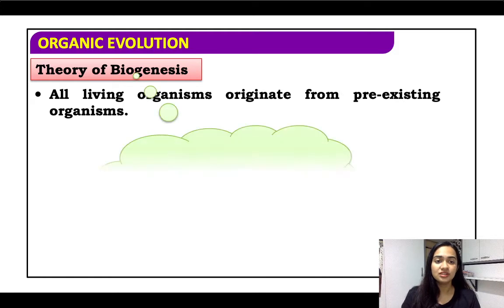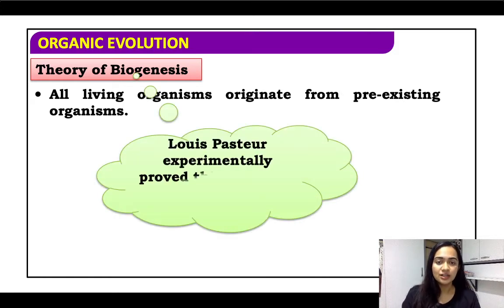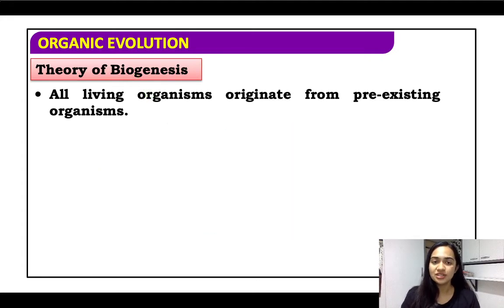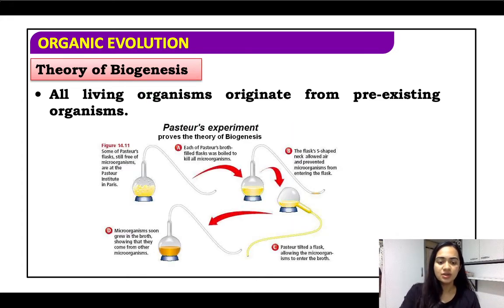Now coming to the theory of biogenesis. ये Louis Pasteur ने दिया था, and he experimented and supported this theory by the swan neck flask experiment. So all living organisms originated from pre-existing organisms. Alright, so ये था इनका basic. This is very important. This experiment is also very important, and it said that life can only originate from pre-existing organisms. Clear? Now let us take a look at the swan neck experiment.